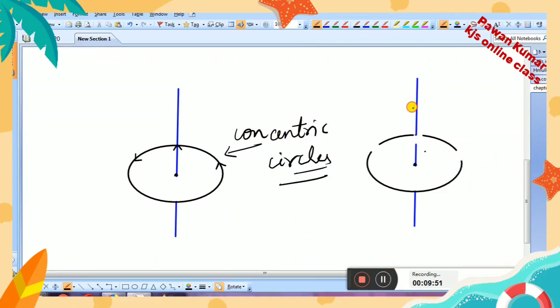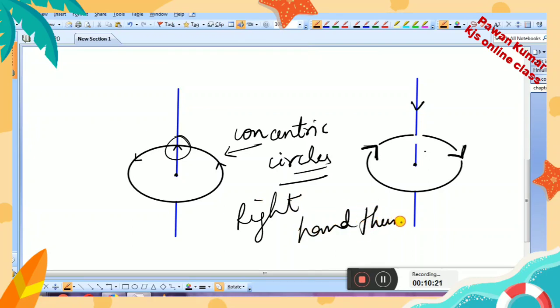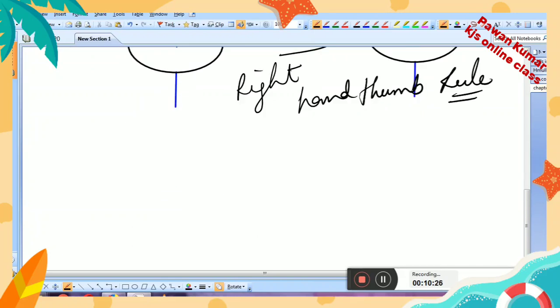Earlier it was flowing upward, then it started flowing downward, and the magnetic field direction also got reversed. The direction of these magnetic field lines was given by using the right hand thumb rule, which you remember from 10th class.